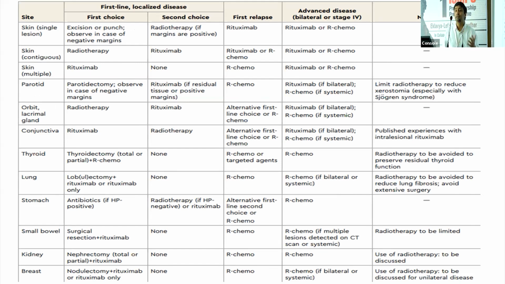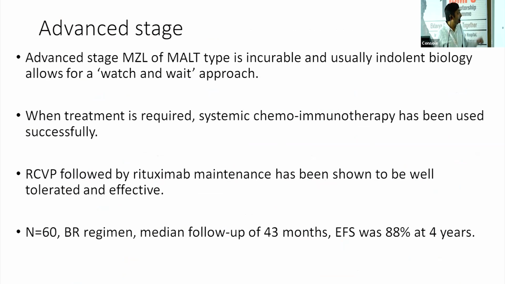Beyond that, if it is more extensive or not responding, then maybe chemoimmunotherapy. And as a last resort, we always have the option of what Dr. Prashant is an expert about, the autologous bone marrow transplant, even in marginal zone lymphomas. That will be subsequently discussed. So this is about the advanced stage.